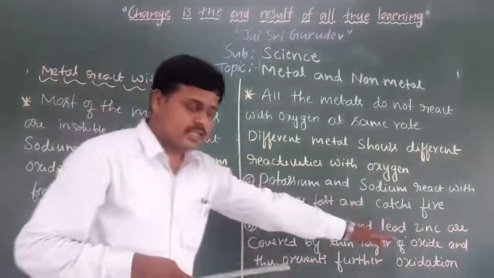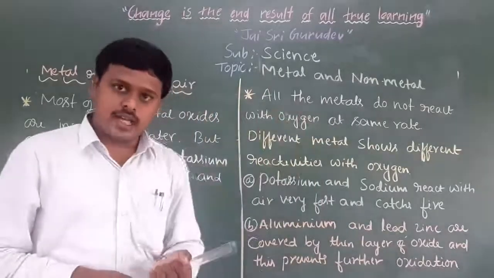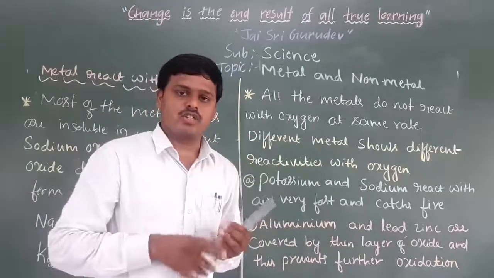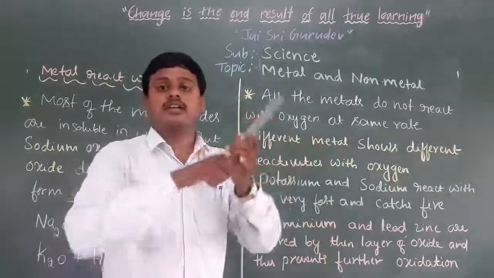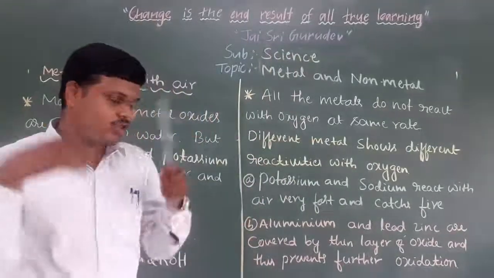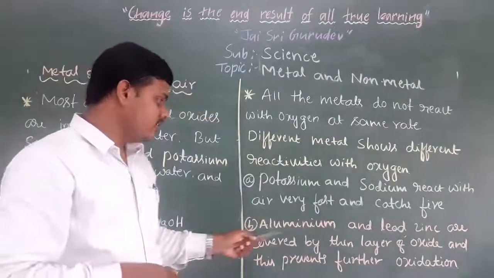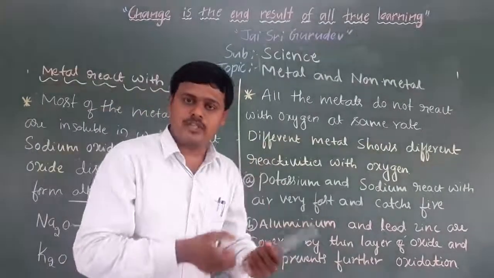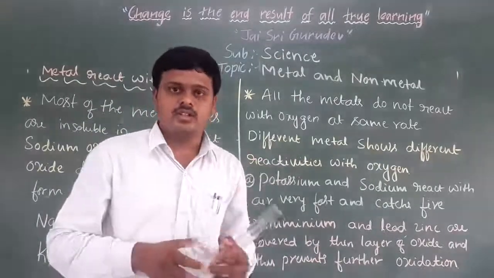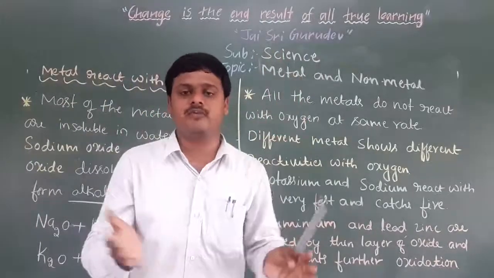The zinc reacts with the air and produces zinc oxide. So the formation of zinc oxide takes place. That black layer is the formation of zinc oxide, and this prevents further oxidation. As we know, aluminium is also used in the manufacturing of vessels, right? When we are cooking, a black colored layer forms in aluminium vessels.